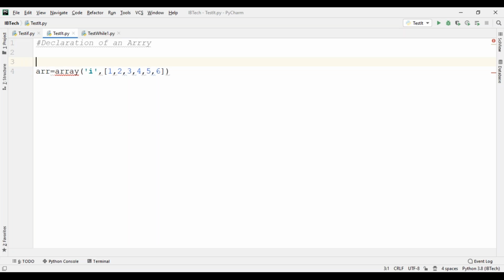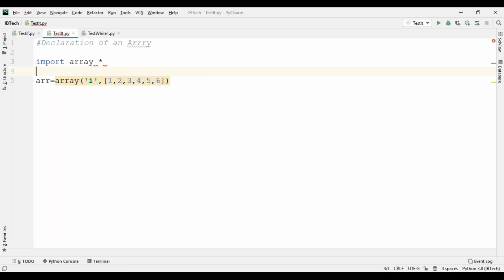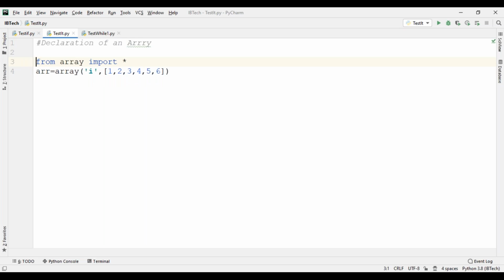Once you declare any array, you must import array, or otherwise write from array import star, either this way or that way. See, now the problem is resolved.